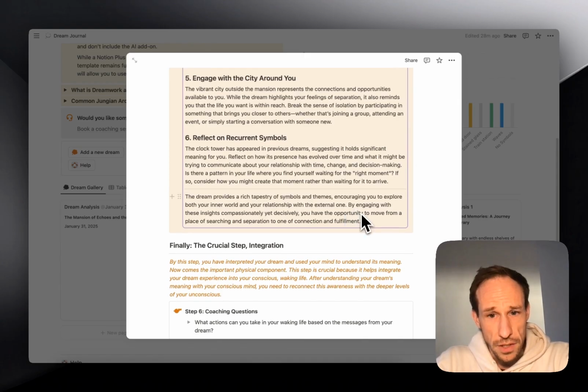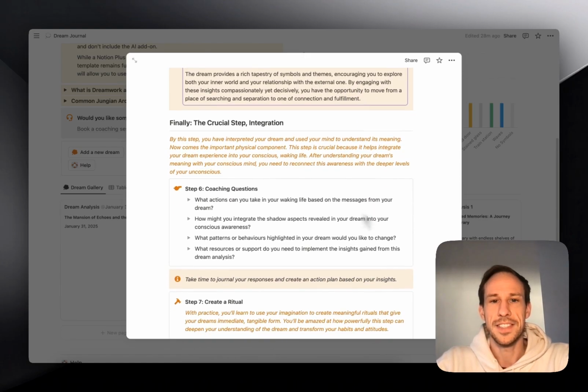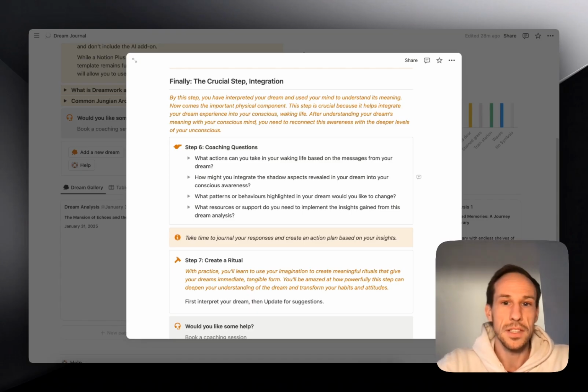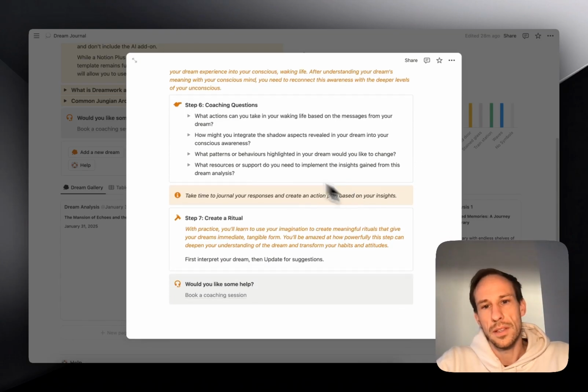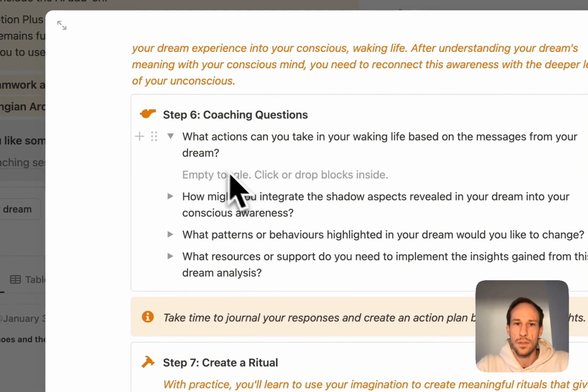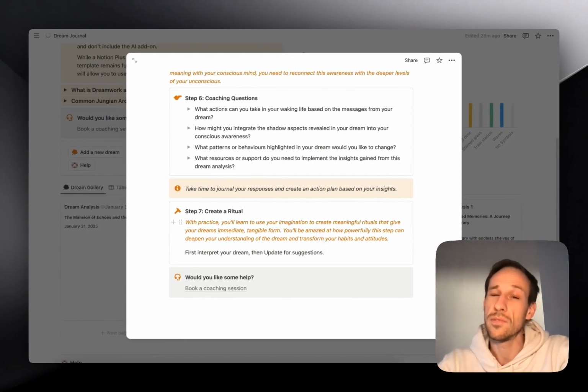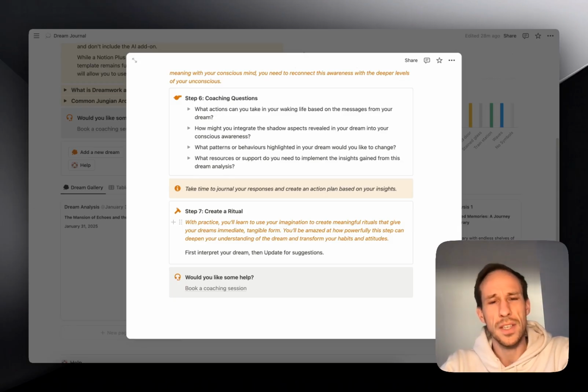And now speaking of integration, that's the final step. And integration means to really make it tangible. Like how can you put this into your life? How can you put it into action? And that's where the coaching questions come in. And so then once you've reflected on this, once again, this is where you type it in. The last step, I really like that. It's a really nice touch at the end of an intense session.